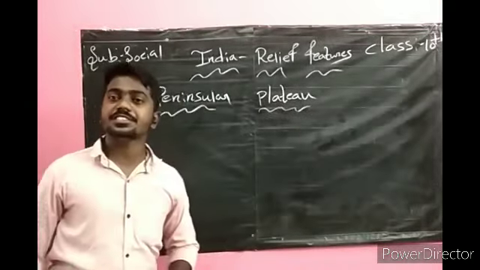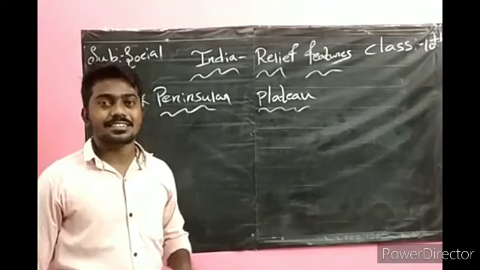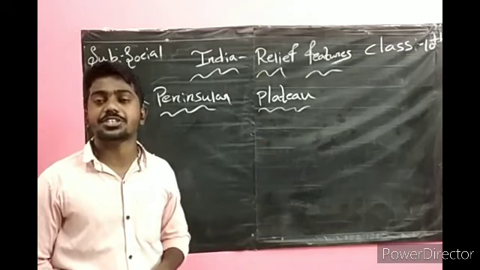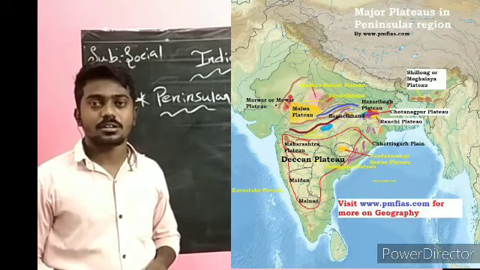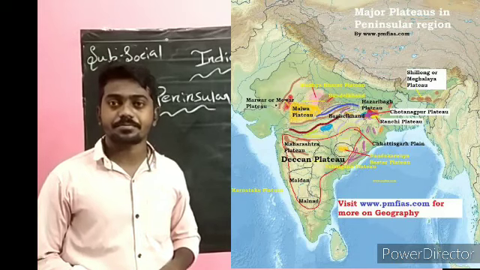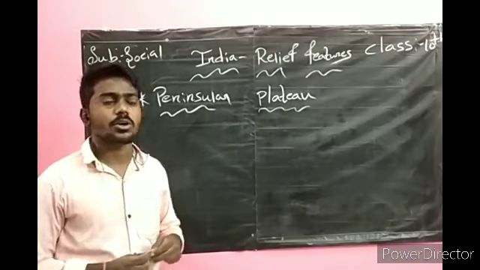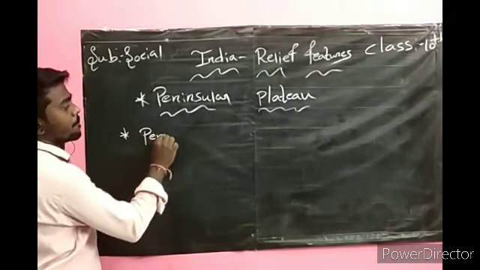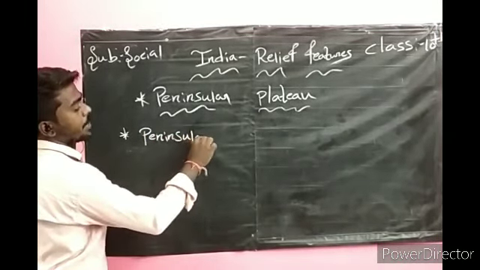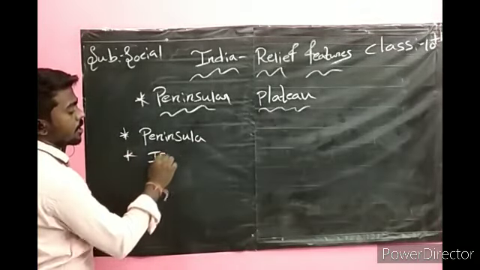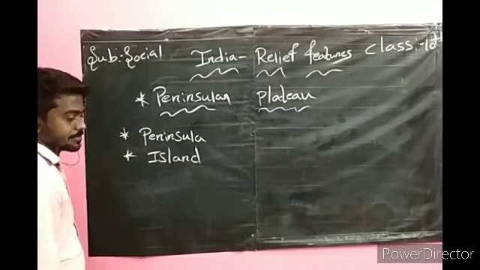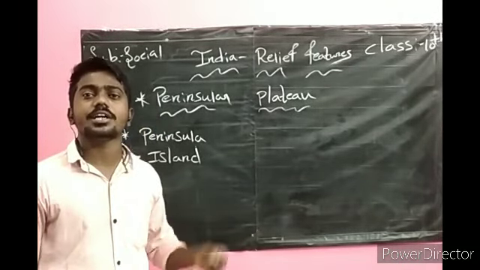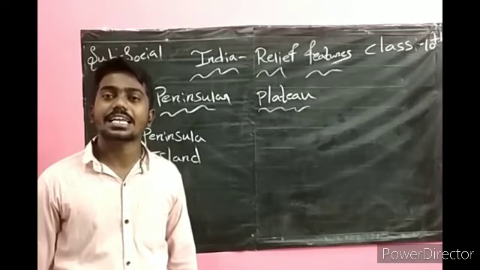I told you about the plateau: tableland is called plateau. We can find a lot of minerals in the plateau region. Our Telangana is in the Deccan Plateau. Before knowing about the peninsular plateau, you have to know the difference between what is meant by peninsula and island. You already studied this in the 5th, 6th standard. What is the difference between peninsula and island?